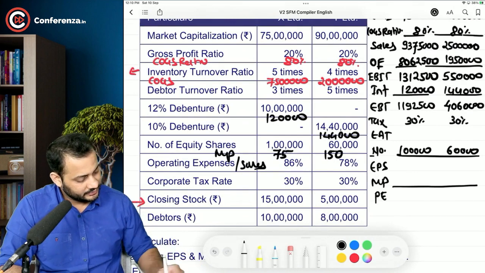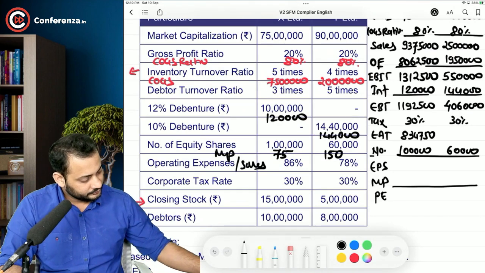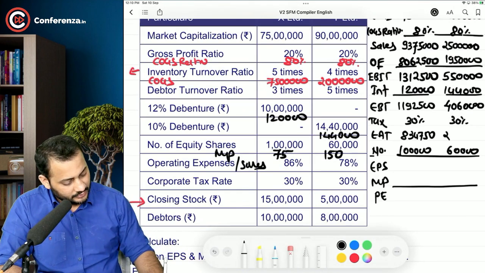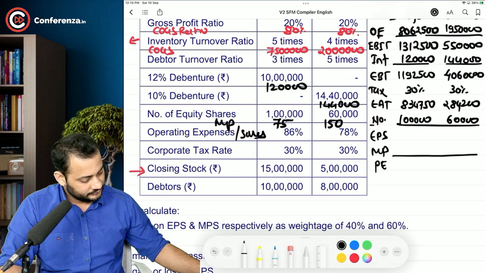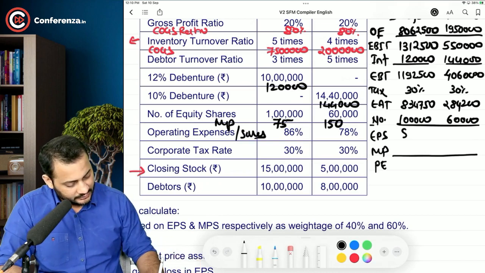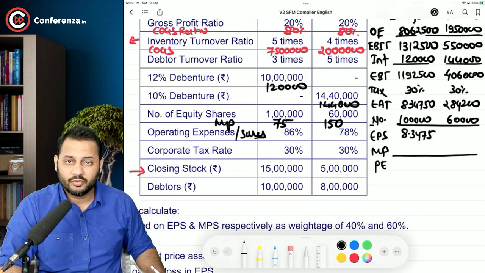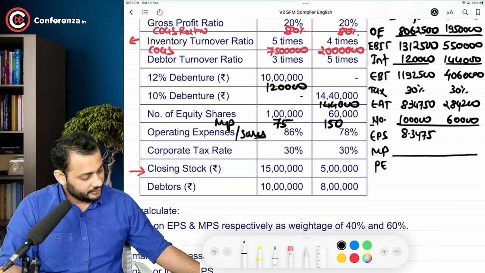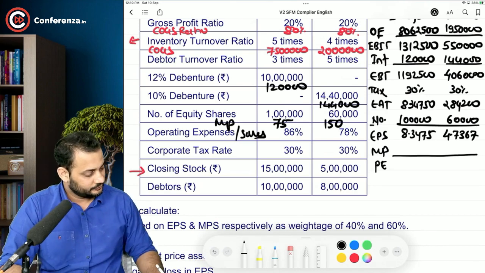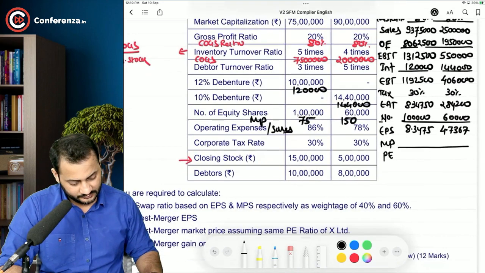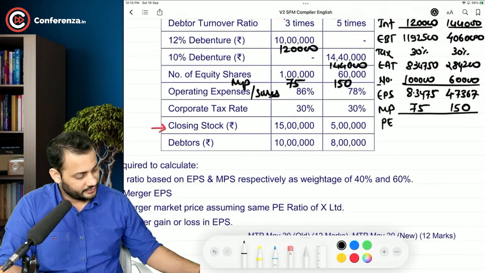192,500 less 30% comes to 834,750, into 70% comes to 284,200. So EPS: 834,750 divided by 1 lakh, that is 8.3475. Am I right? And 284,200 divided by 60,000, that's 4.7367, if I am right. Okay, then the market price is 75 here, market price is 150 here.